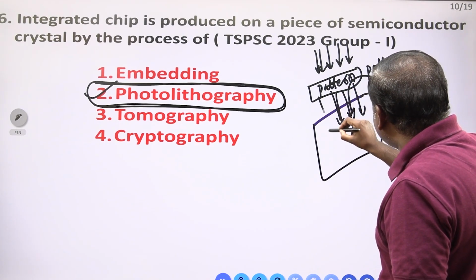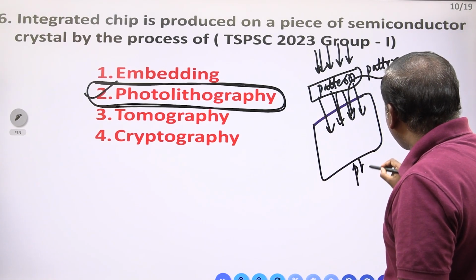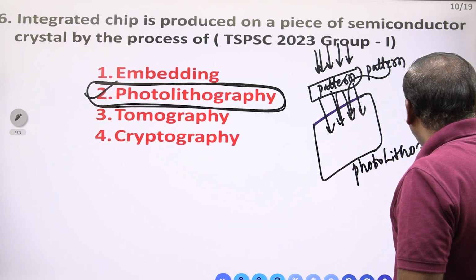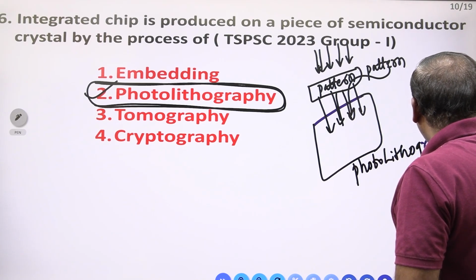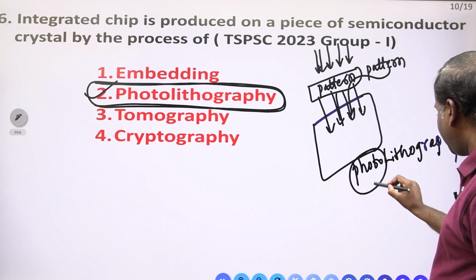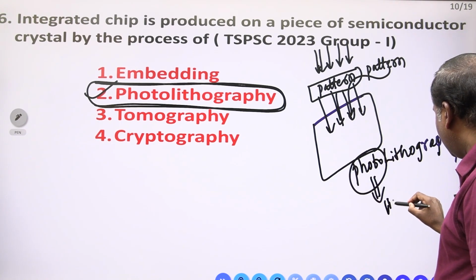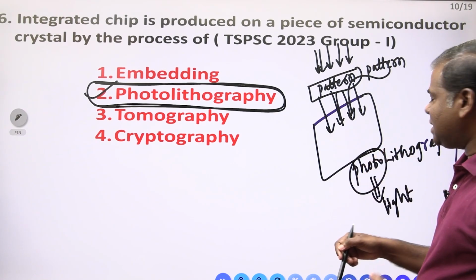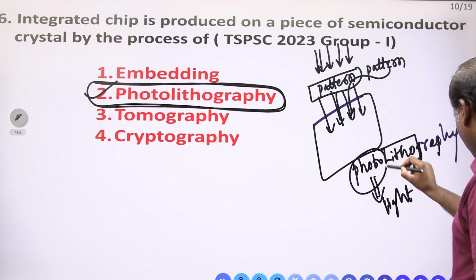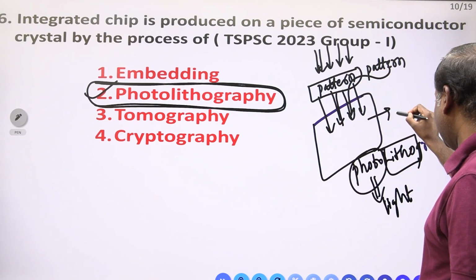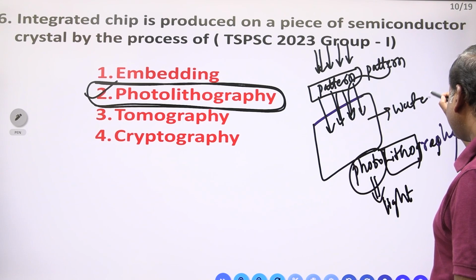Such type of technique we call as the photolithography technique. Which technique is it? Photolithography. By using photons, means light, UV light, we have to use here. By using the light, we have to litho. Litho means stone, that is the wafer is here the stone.